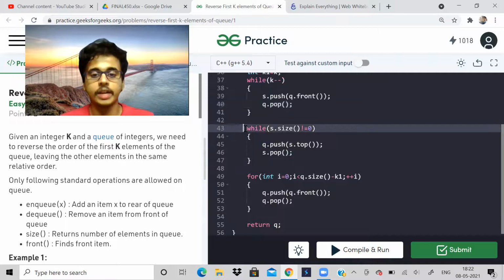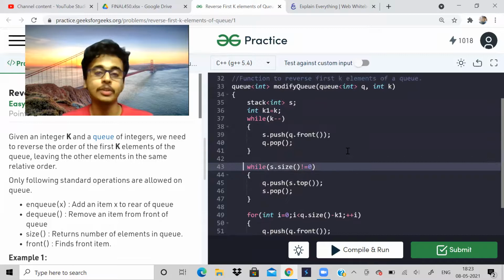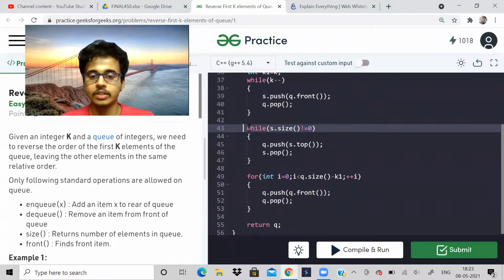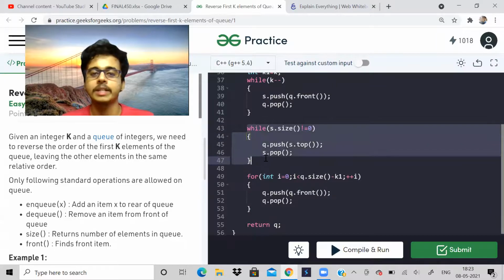Then we are storing the elements in the stack back into the queue. We are putting the elements back to the queue, but now the order has been reversed. Why did we make use of stack? To reverse the order. Stack uses what? First in, last out concept, which will help us reverse the elements. Okay, so now stack is empty and the elements of the queue are back.